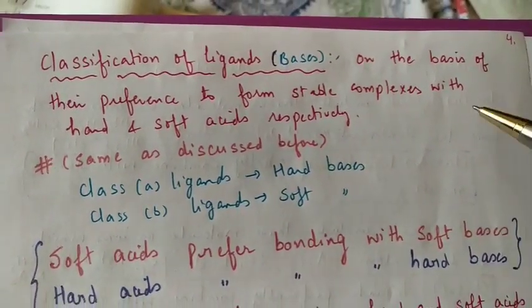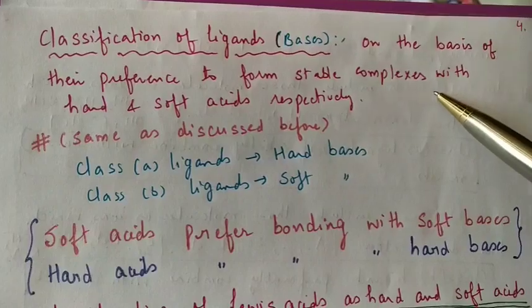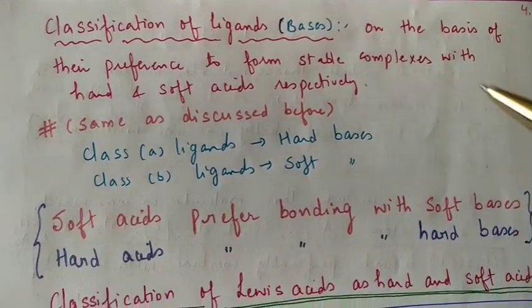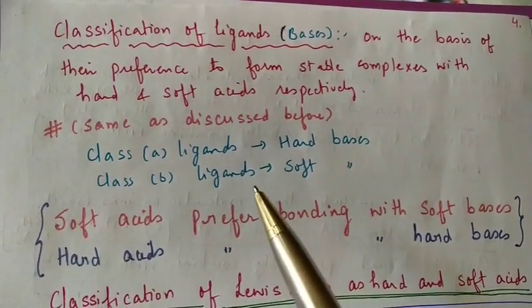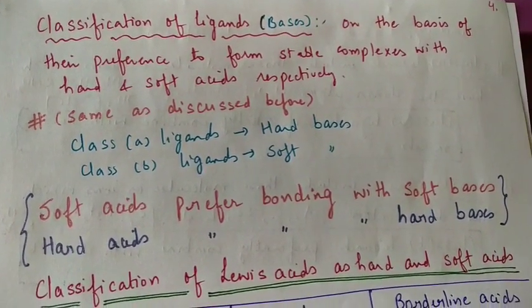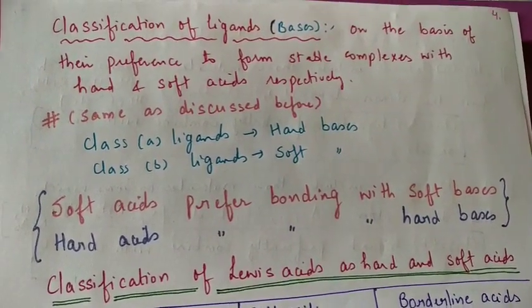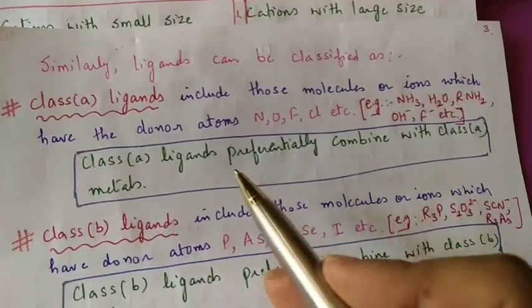Similarly, we can classify the ligands, bases, on the basis of their preference to form stable complexes with hard and soft acids. As we have discussed before, class A ligands are the hard bases, and class B ligands are the soft bases. And obviously it will remain the same. We have already studied this.